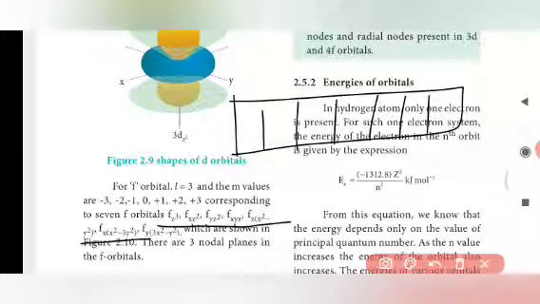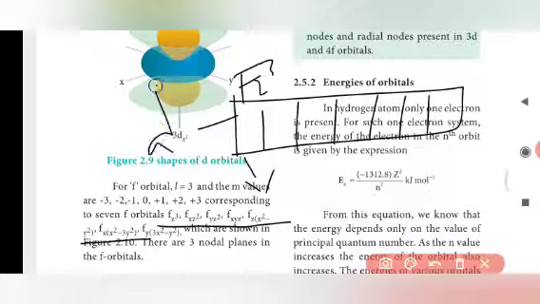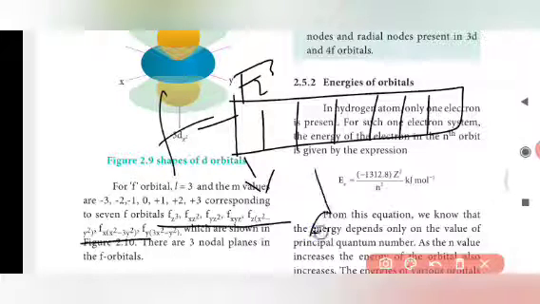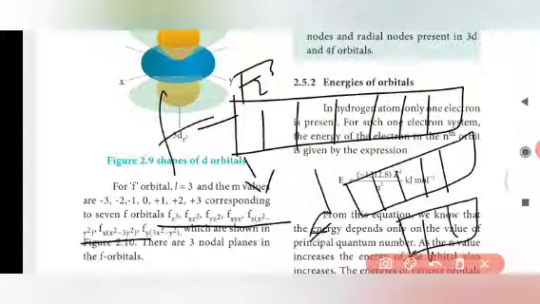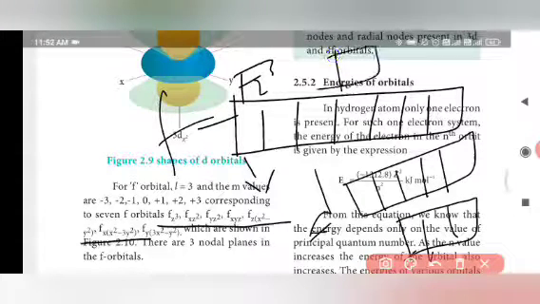For each orbital we have the names like fz cube, fxz square, fyz square like this. This is called a d orbital, this is called an f orbital. For d orbital we have 5 orbitals, for p orbital we have 3 orbitals, and for s we have a single orbital.